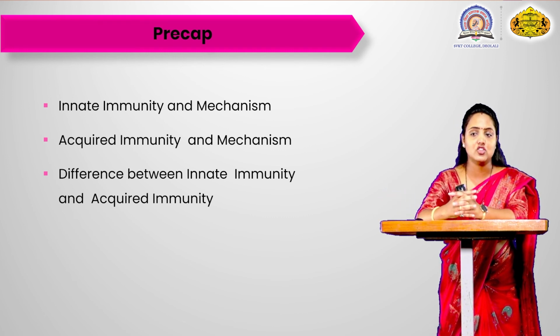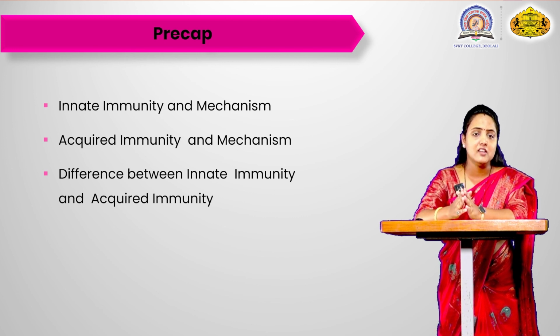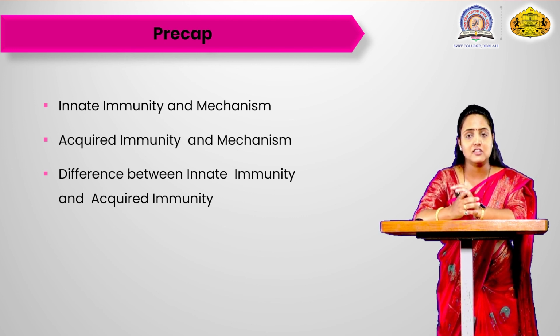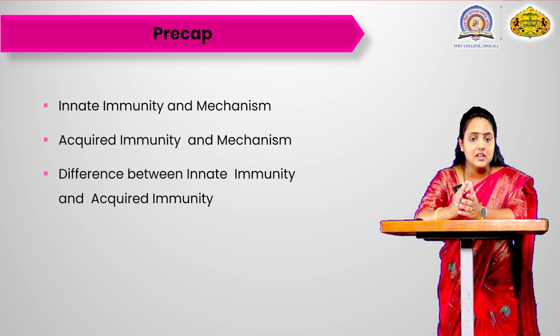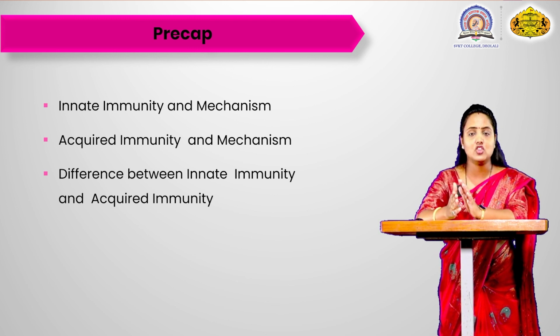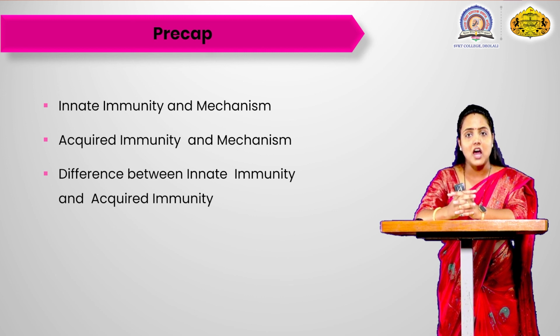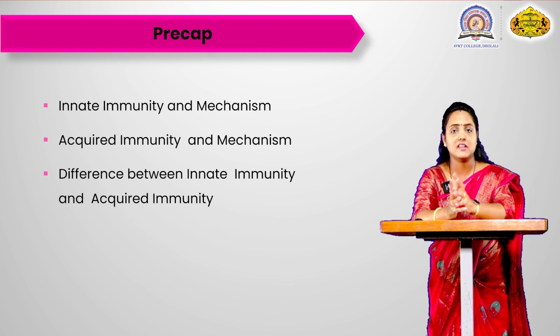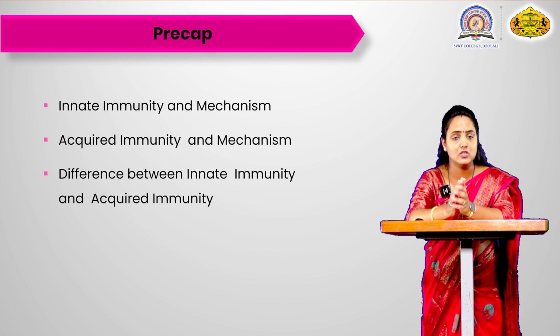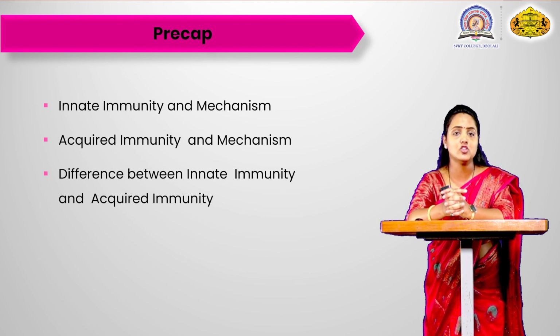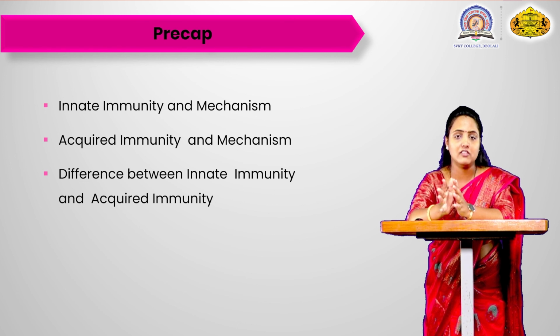In the next lecture, we are going to see the third line of defense mechanism, that is the formation of the antibodies, how they are formed, when they are formed. We are going to see the innate immunity in detail, that is the inflammation and the complement system, how they work, what are the various chemicals present, and how the complement system is going to work for the exclusion of the pathogen.